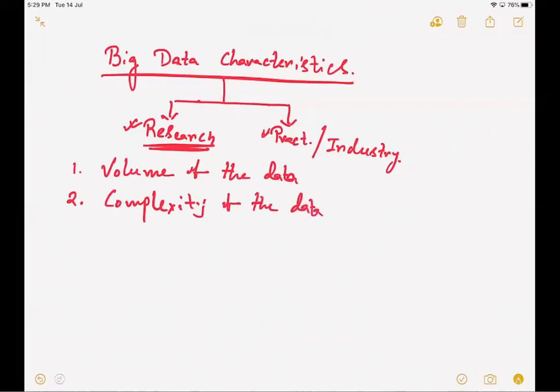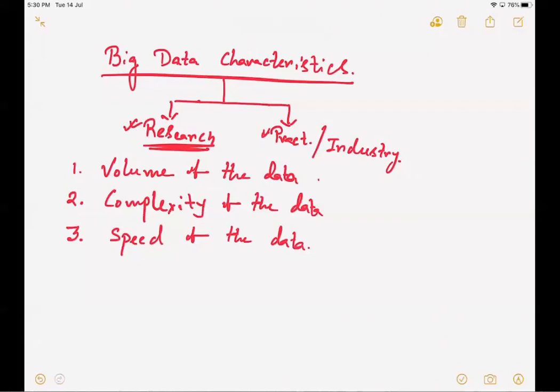And the third one is called speed of the data. Let us understand these components one by one, and then probably we're going to take an example and see how that makes sense as a characteristic for big data.